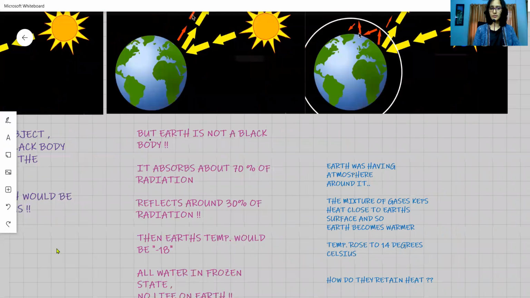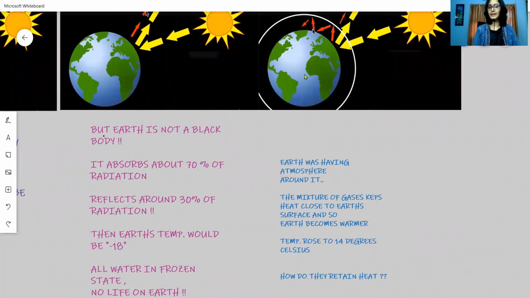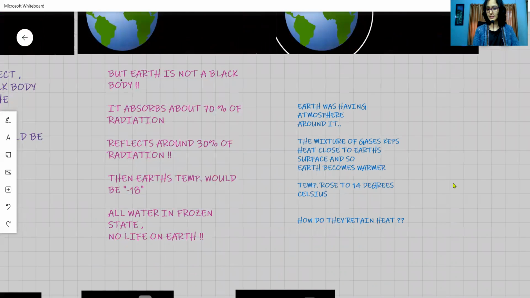Then why is the Earth able to maintain the normal temperatures? That is because of the presence of the atmospheric gases around the Earth. These gases, this atmosphere, act like a blanket which will absorb most of the heat and not allow the heat to escape from the Earth's surface, and that is how it retains the heat close to the Earth's surface. As a result, the Earth's temperatures are 14 to 15 degrees centigrade.